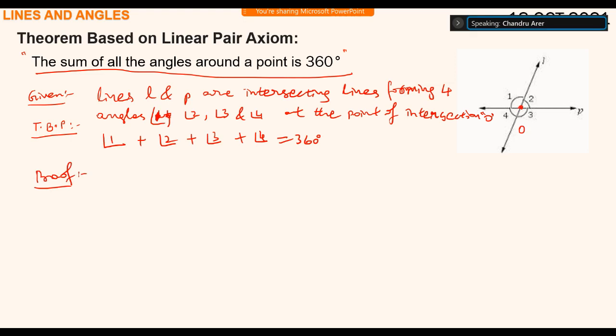No, let me take, on line L, point A on one side and on the other side B. This is the construction. What is the construction? The extra thing I did now becomes a construction.